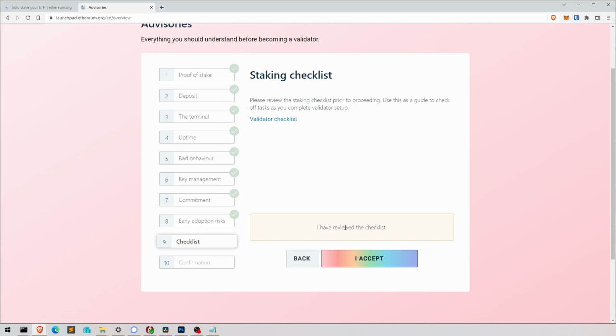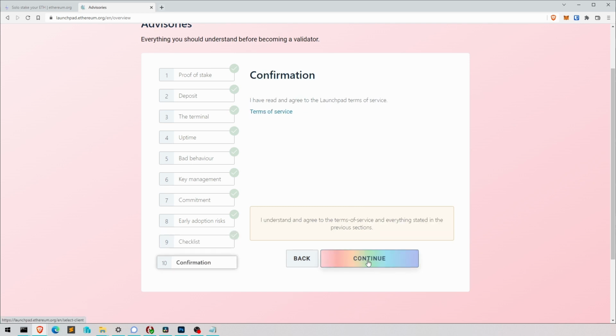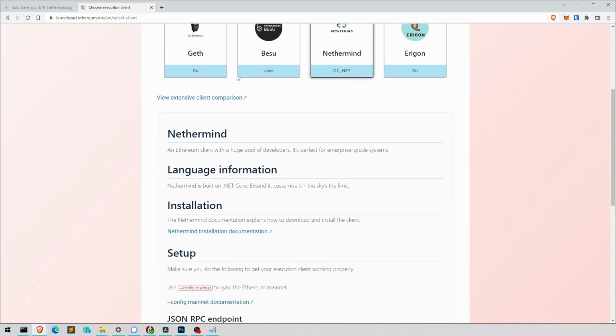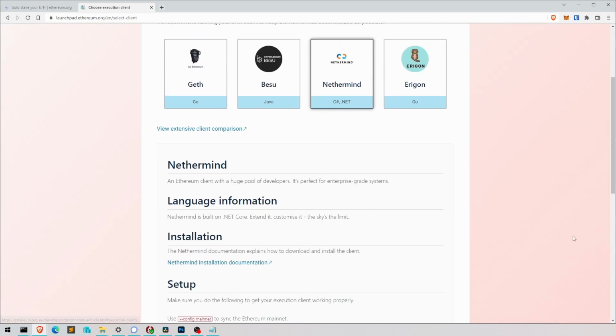Checklist. Yeah, there's a checklist. Go through that as well. There's also some security checks and so on. So it's really good. We say accept. Confirmation. Yes, we do.